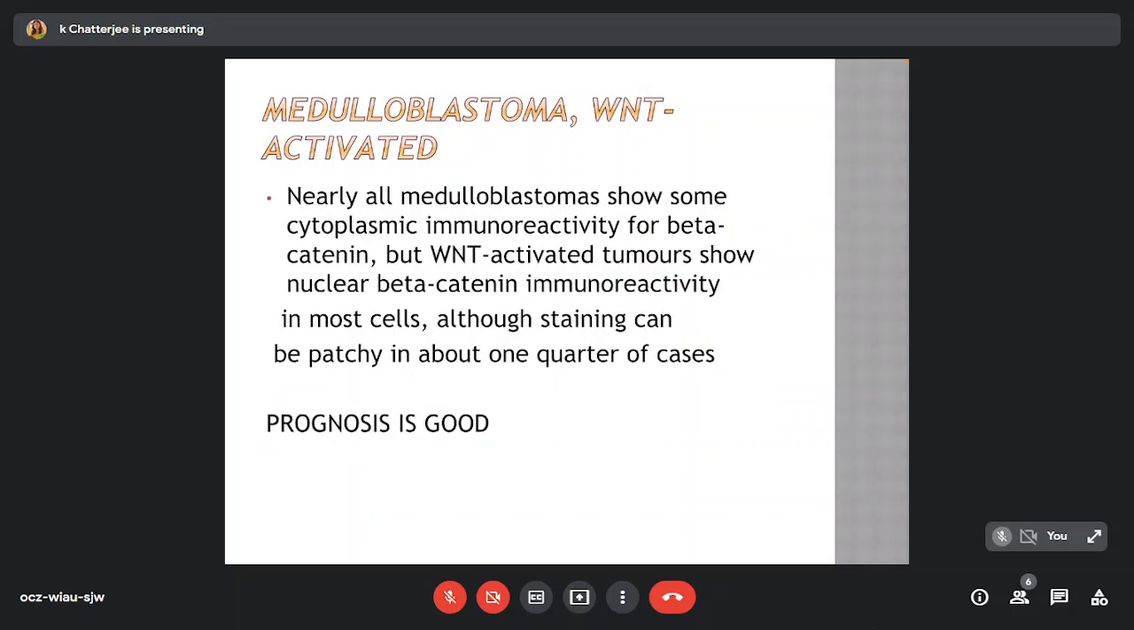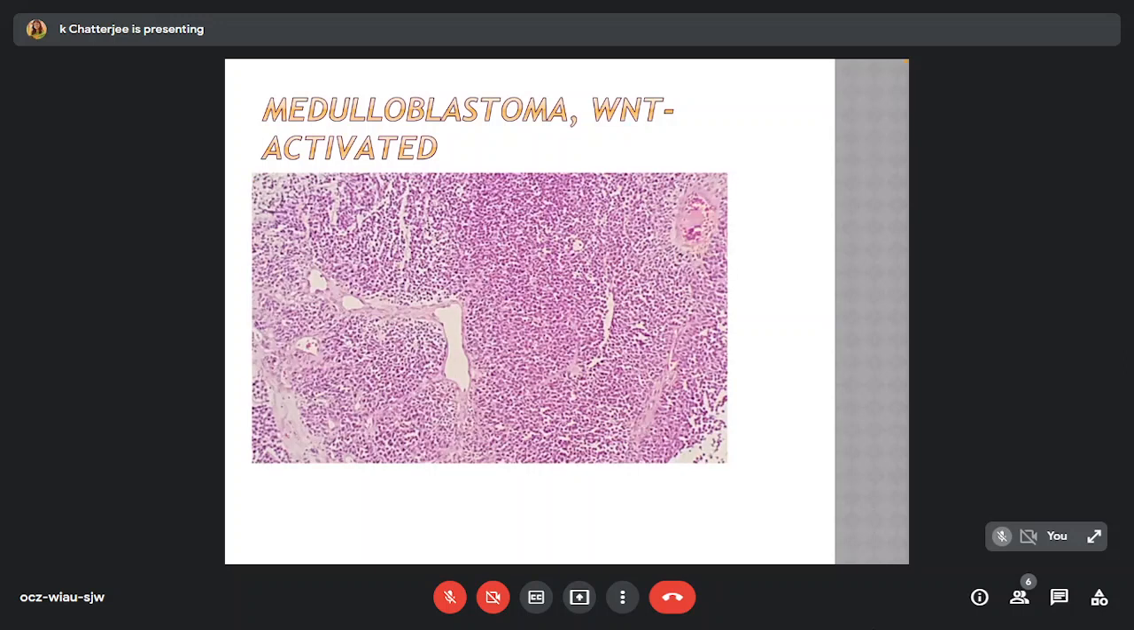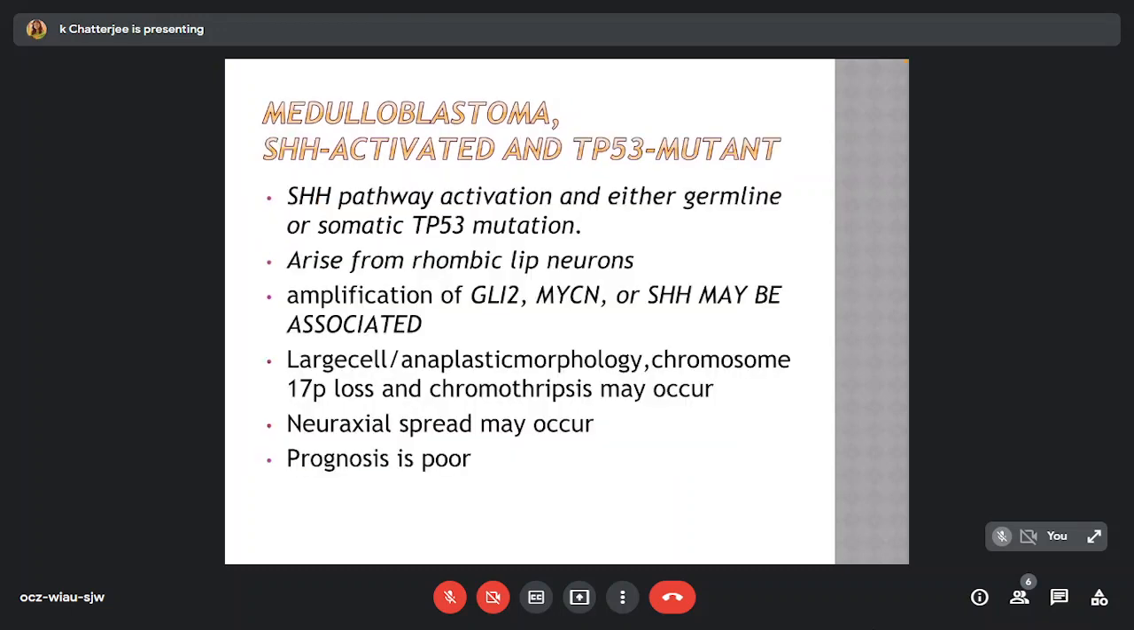Nearly all medulloblastomas in the WNT activated category show some cytoplasmic immunoreactivity for beta-catenin, but WNT activated tumors show nuclear beta-catenin immunoreactivity in most cells, although staining can be patchy in about a quarter of cases, and prognosis is generally good. We can see a uniform population of round to oval cells, and the diagnosis is mainly molecular.